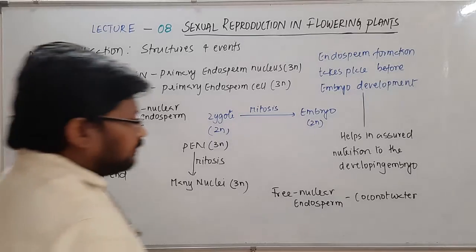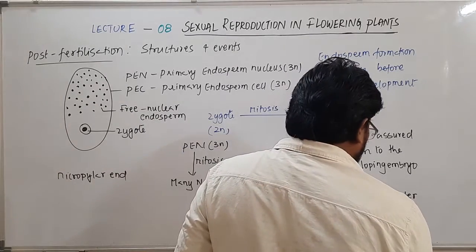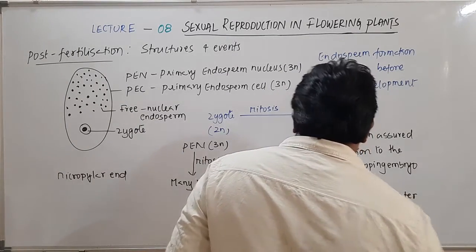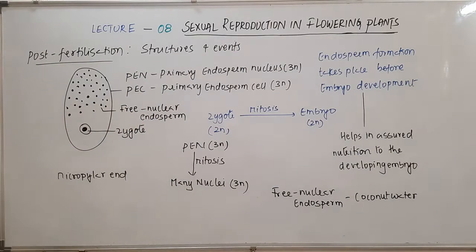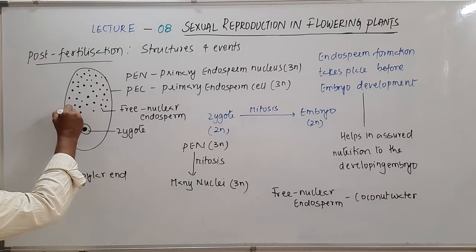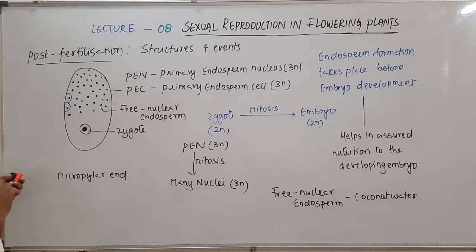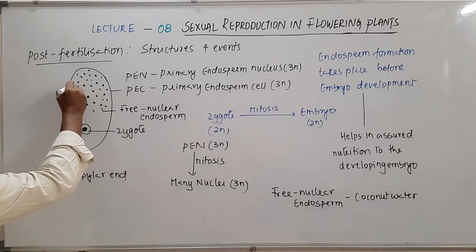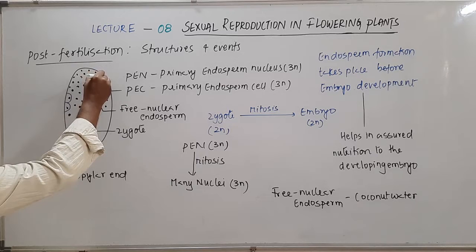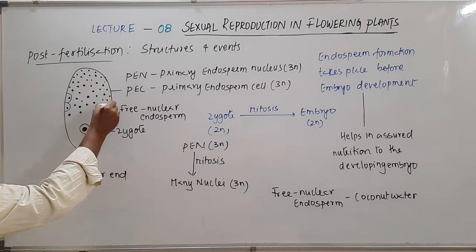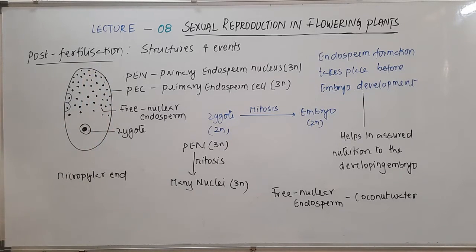Of course, after some time, after these free nuclear divisions, it results in the formation of a cell wall. So you can see here there is a cell wall formation, and as a result the free nuclear endosperm slowly changes to the cellular endosperm.